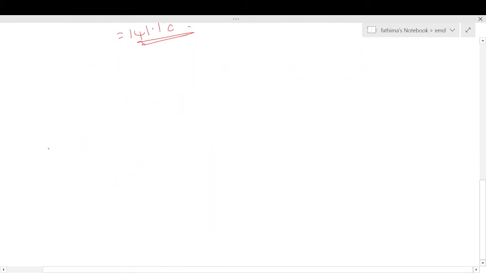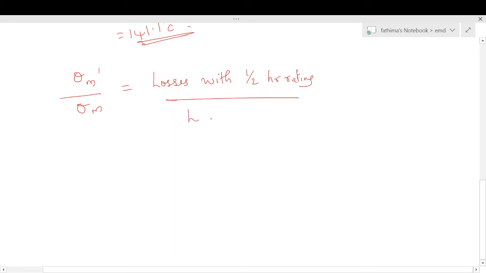Now, losses with half hour rating by losses with continuous rating is theta m dash by theta m, since theta m is proportional to losses.